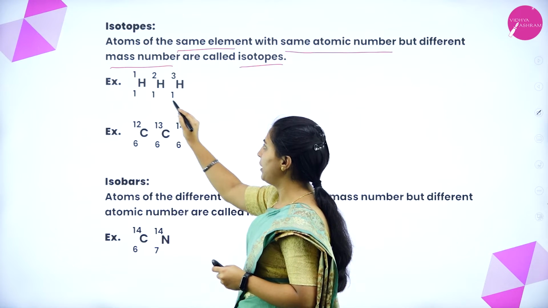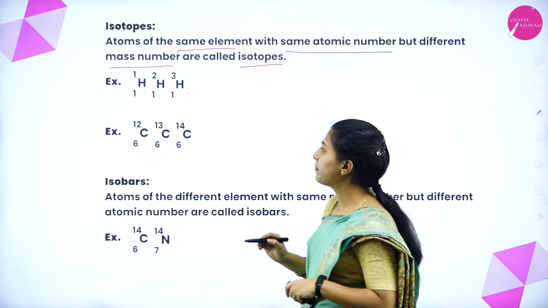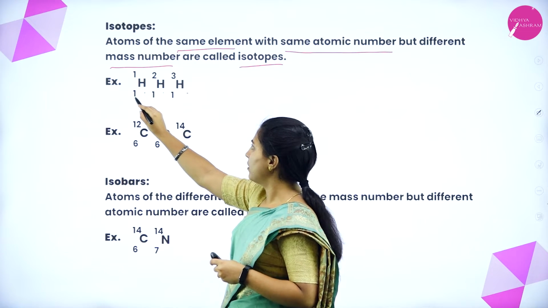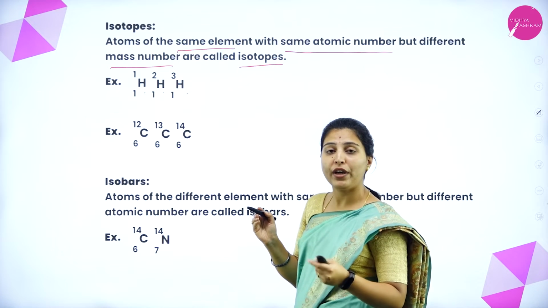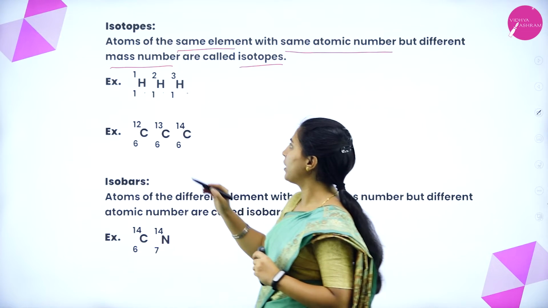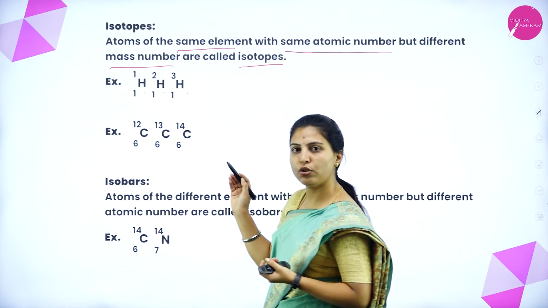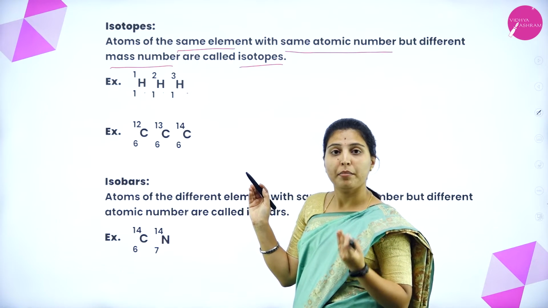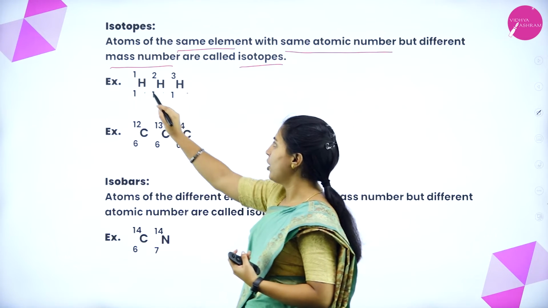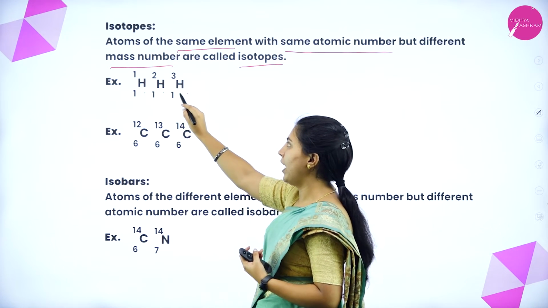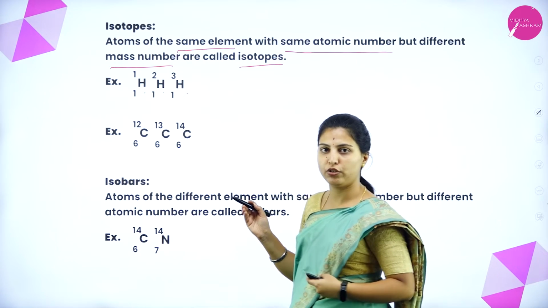Here hydrogen, hydrogen, hydrogen, same element, same atomic number, 1, 1, 1. We are having different mass numbers, here 1, here 2, here 3. These are the isotopes of hydrogen. But different isotopes have different names, that is protium, deuterium and tritium. These are the names of the isotopes of hydrogen.